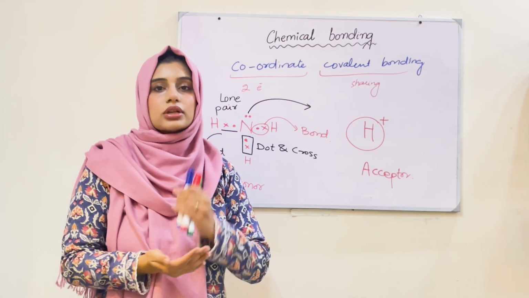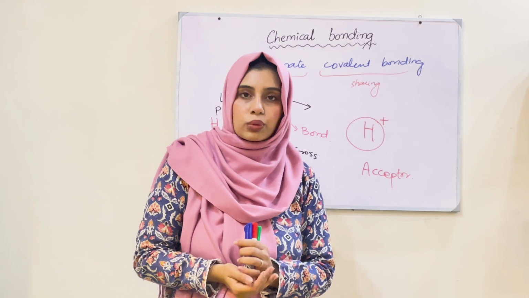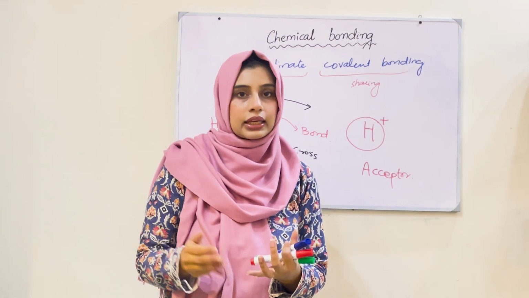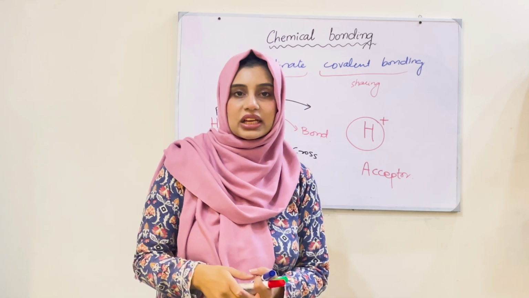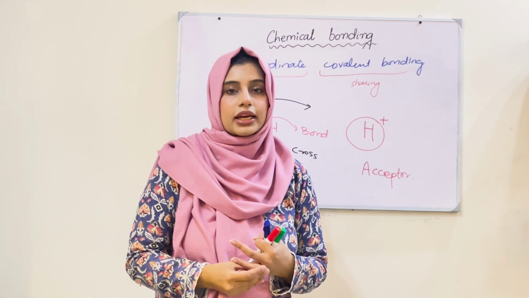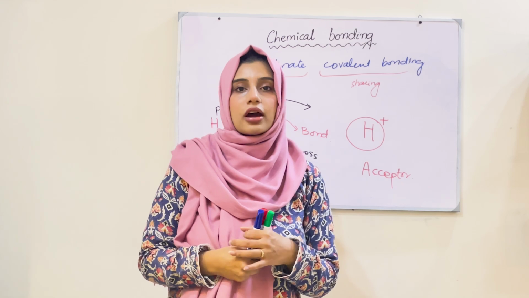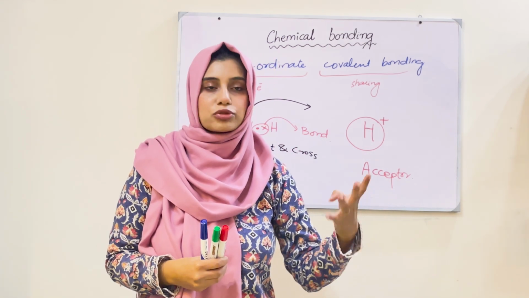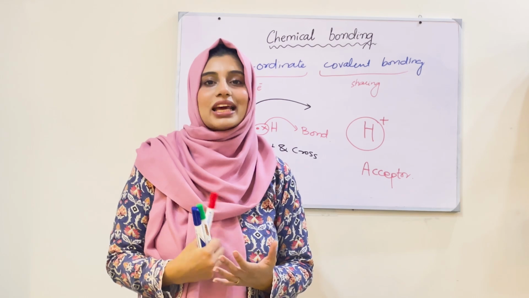With this, today's chemical bonding chapter is over. In these 3 lectures, you will understand the types of bonding, how they form, what their properties are, and how we can differentiate one from another. I will share a reel in which I will explain the difference between all these 4 types of bonding and give you some examples.